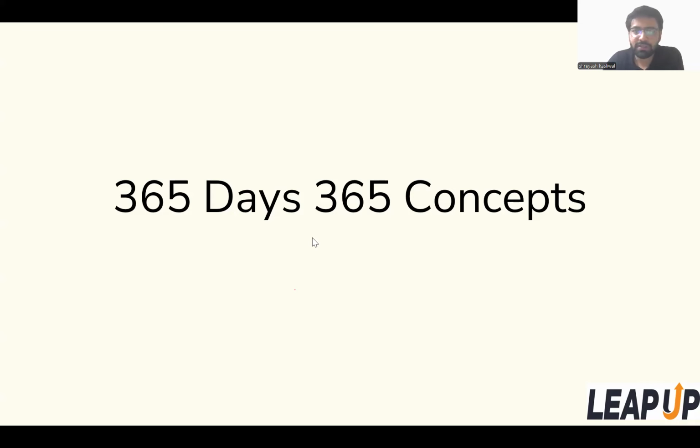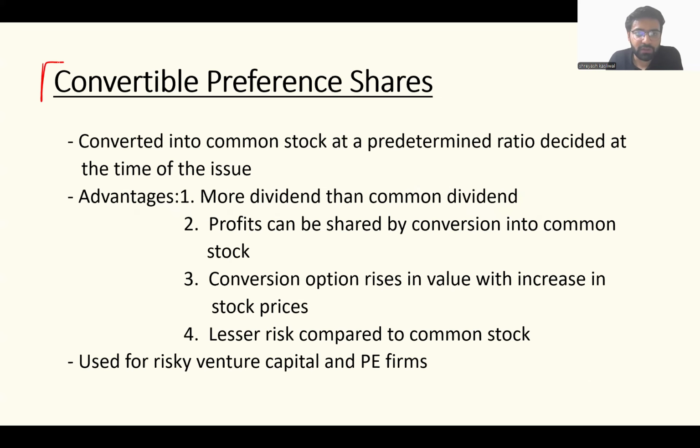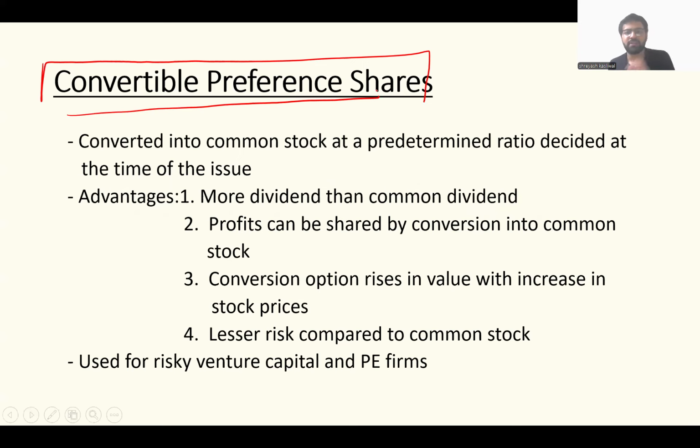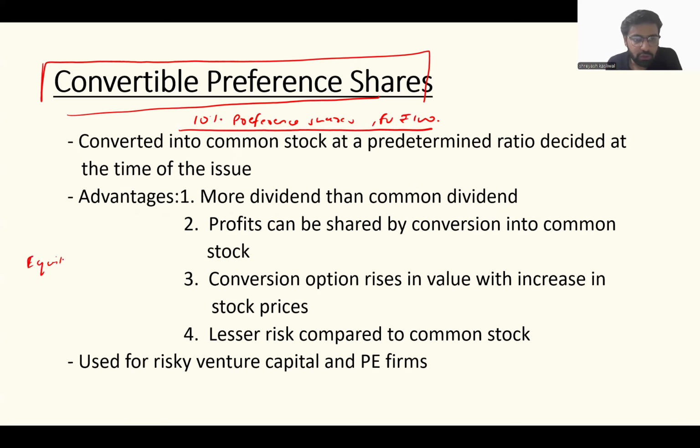The concept that we're going to understand today is convertible preference shares. For that, we'll have to understand what do you mean by preference shares. Let's say, for example, a company has issued 10% preference shares with a face value of rupees 100. Now, what happens with this? There are two types of equity, guys. What are those two types of equity? First is preference shares, and the other one is common equity.